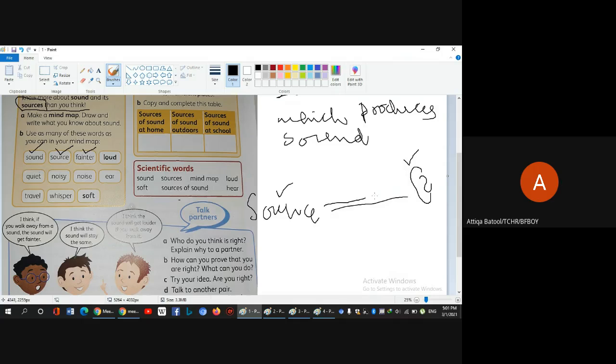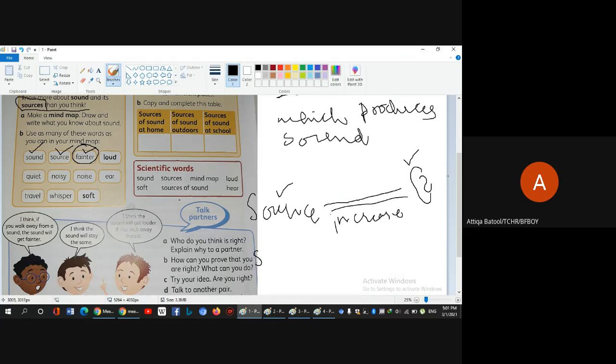If the distance increases between the ear and the source of the sound, definitely the sound gets fainter. It means its intensity reduces, it becomes softer, very low.